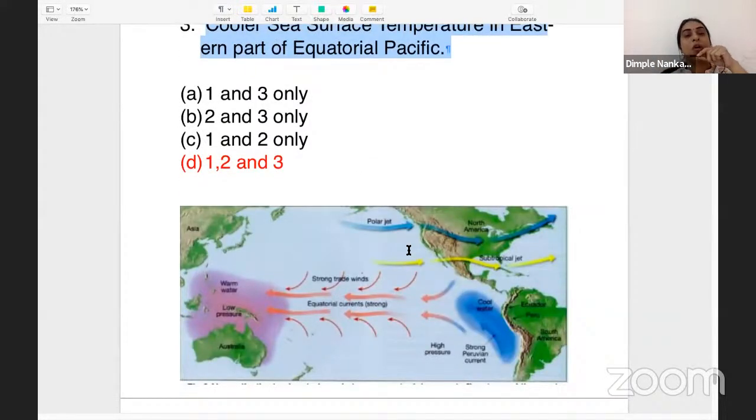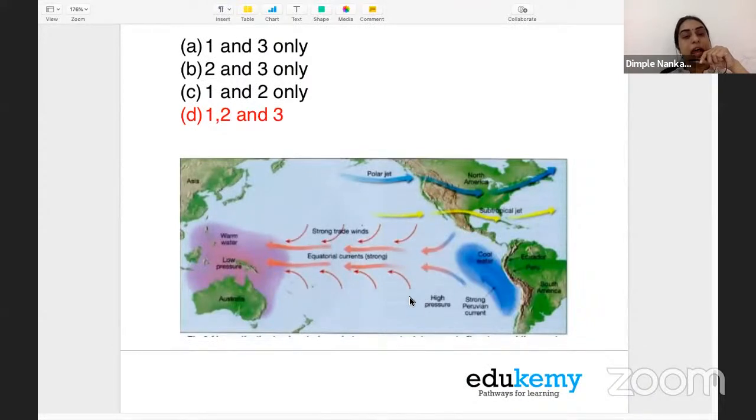I'm throwing light on what La Nina is and what its effect would be. So when we say La Nina, what happens there? When we talk about ENSO, the El Nino Southern Oscillation, that refers to the differential pressure across the Pacific Ocean. And there are two phases. One is the El Nino phase, the other is the La Nina phase. La Nina phase is good for the Indian monsoon.